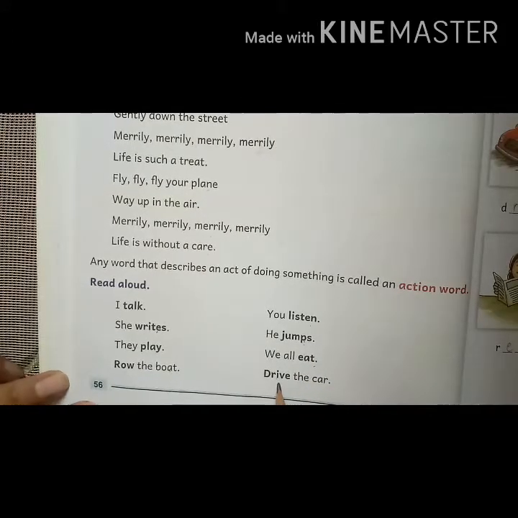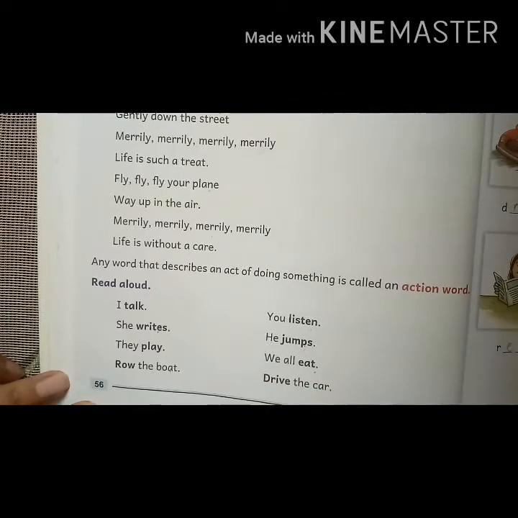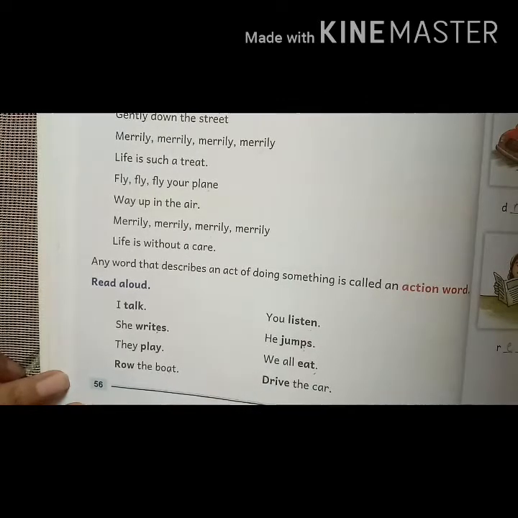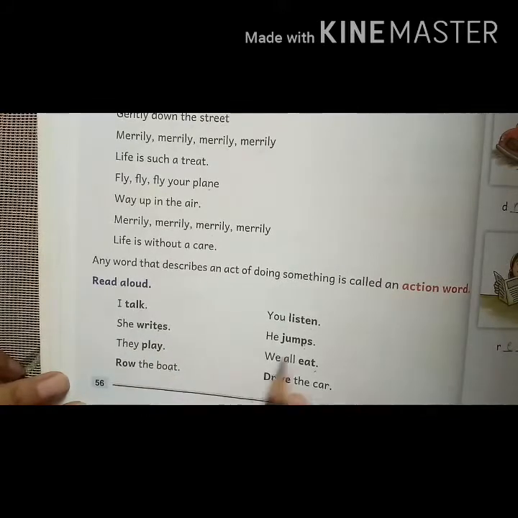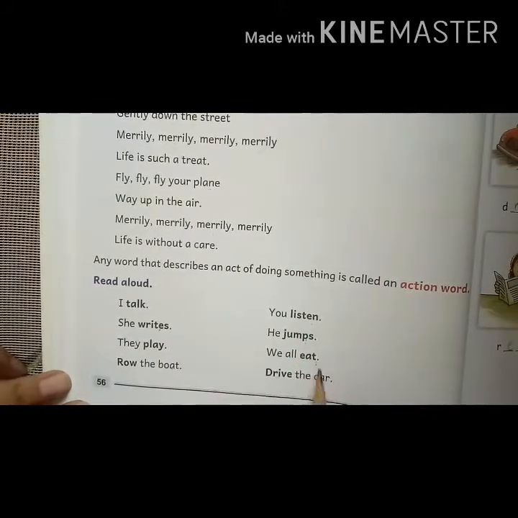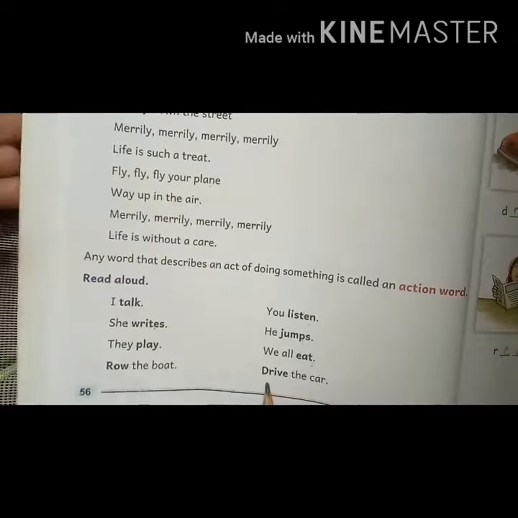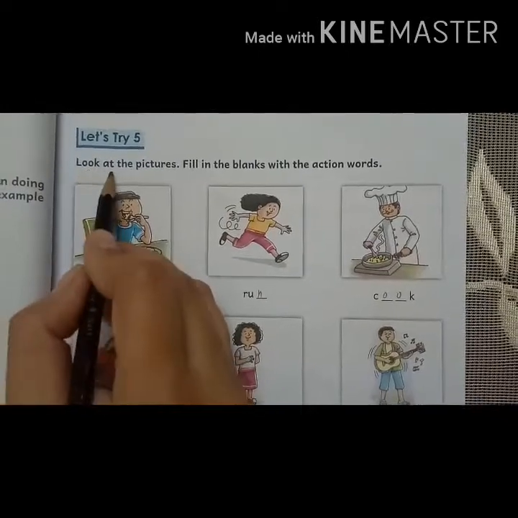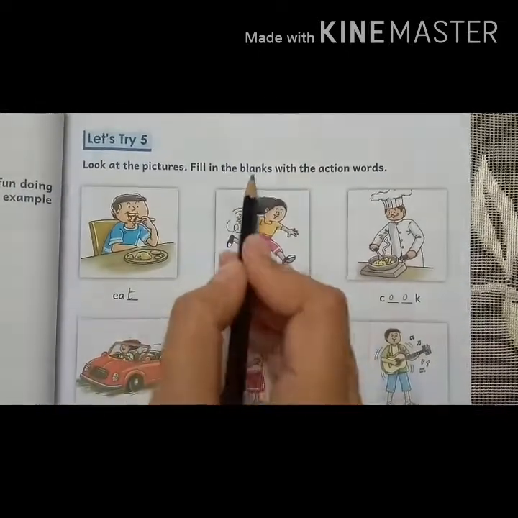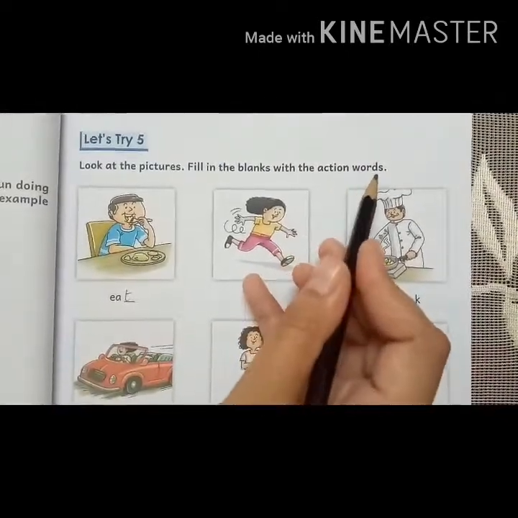These all are action words. These all are doing something. We are doing something here. Talk, writes, play, row, listen, jumps, eat and drive. So let's solve one exercise here. Read the question with me. Look at the pictures. Fill in the blanks with the action words.